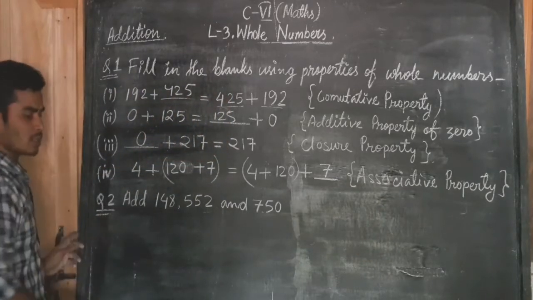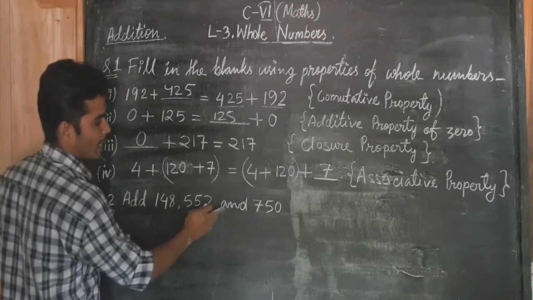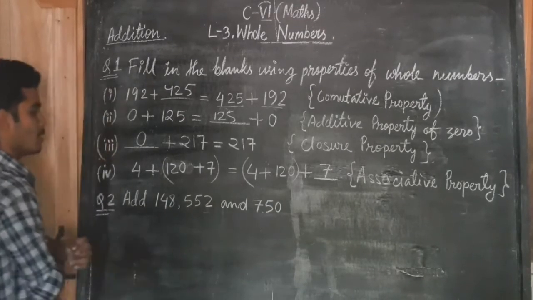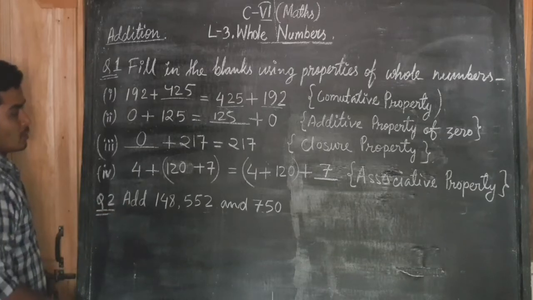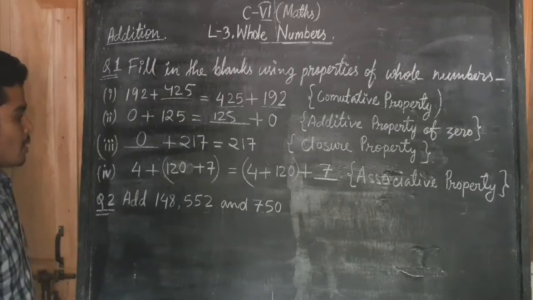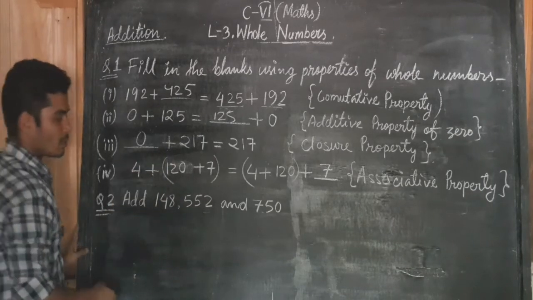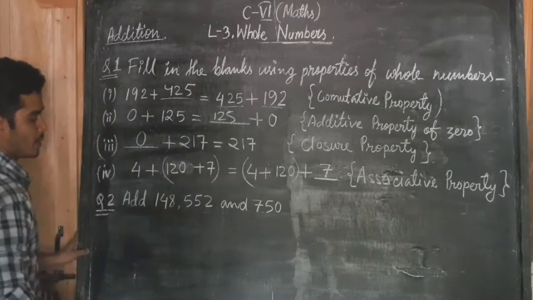Now look at this question. Add 148, 552 and 750. We have to add these three numbers. So we know that in addition of whole numbers, if there are more than two numbers, we have to use the associative property.